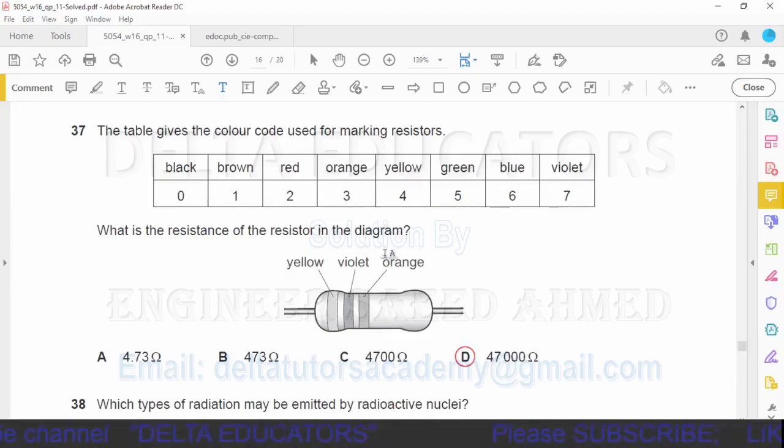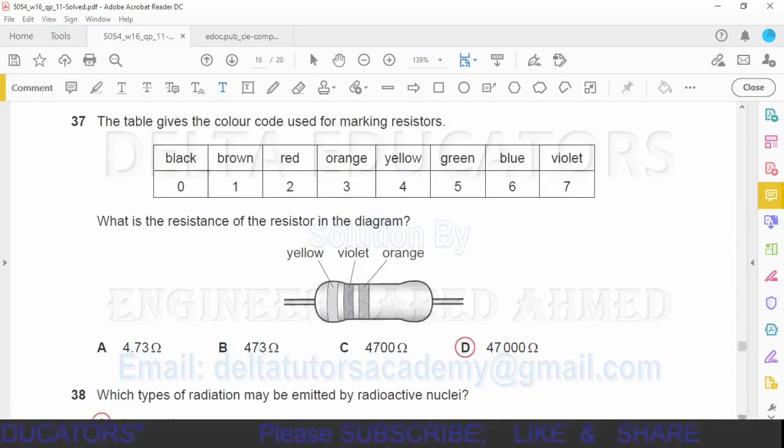Suppose in place of orange it is written green, then what will we do? Then we will write 5 zeros, because it is given here 5. If it is the color blue, then we will not write 6, we will write 6 zeros. Now here it is orange and for orange it is 3. It means we have to write 3 zeros. So our answer is 47,000 ohms, and 47,000 ohms is in option D. So our correct option is option D.